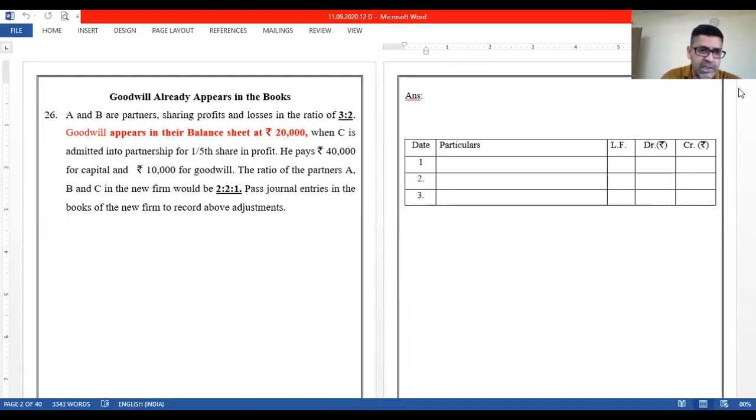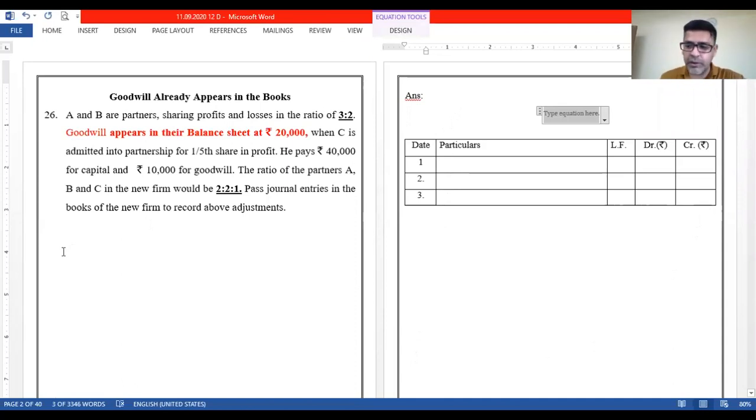When C is admitted to partnership for 1/5 share in the profit, he pays rupees 40,000 for capital and rupees 10,000 for goodwill. The ratio of the partners A, B, C in the new firm would be 2:2:1. Pass general entries in the books of the new firm to record the above adjustments. Now the point is, we are given the old ratio, we are given the new ratio.